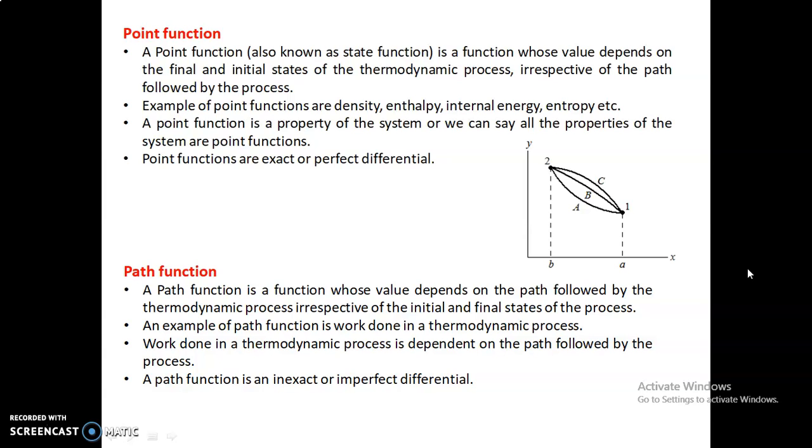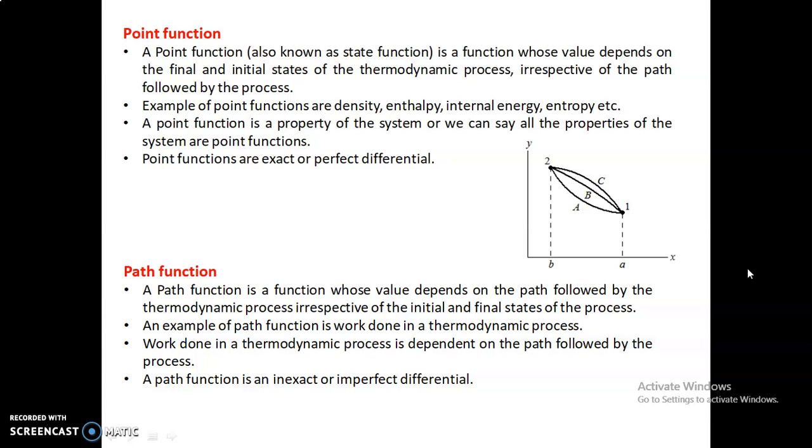Path functions. A path function is a function whose value depends on the path followed by the thermodynamic process, irrespective of the initial and final states of the process. So heat and work are path functions. Their values do not depend upon their end states, but depend upon the way of going from one state to another state.